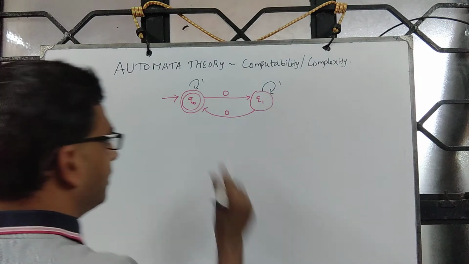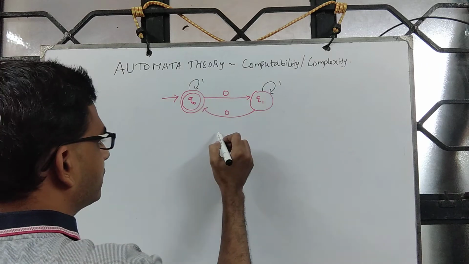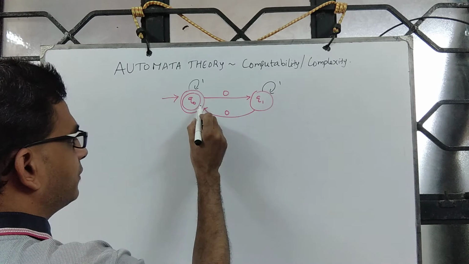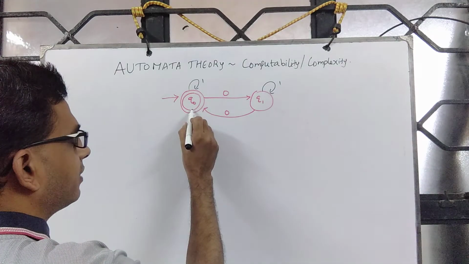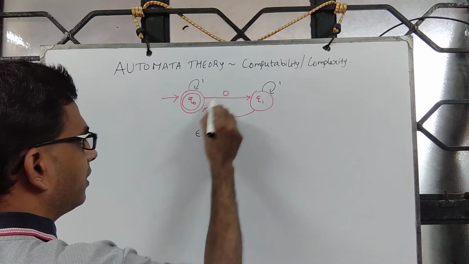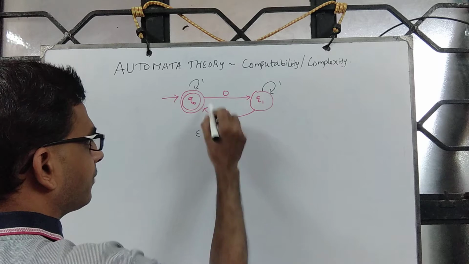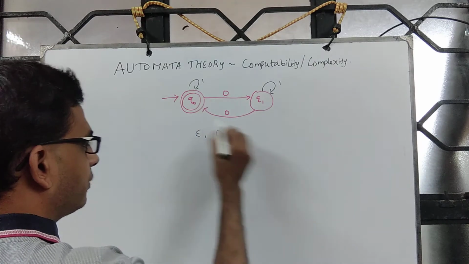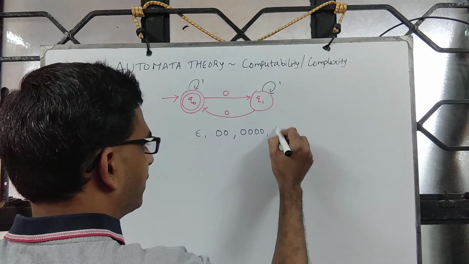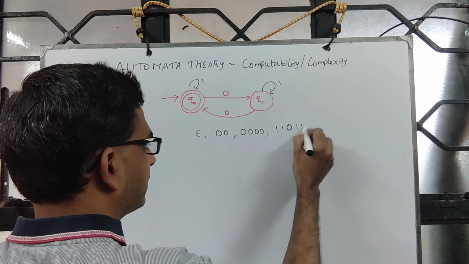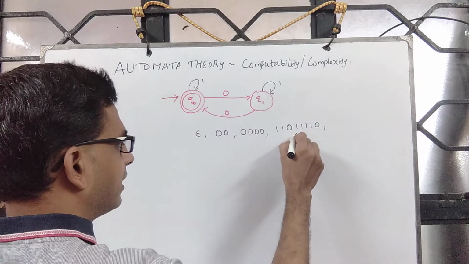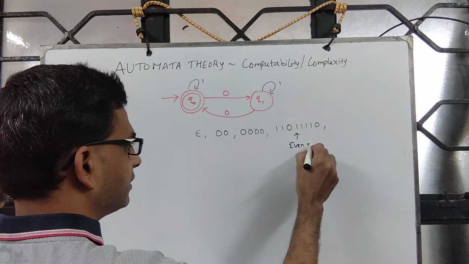Now if you look at the count of zeros and you read a 0, then you come back. Which means whenever you come back to the final state, you must have seen an even number of zeros. To start with epsilon, or 00, or 00, third 0, fourth 0. You can read some number of ones, then followed by a 0, then some number of ones followed by a 0. So in all this, you see that it has an even number of zeros.